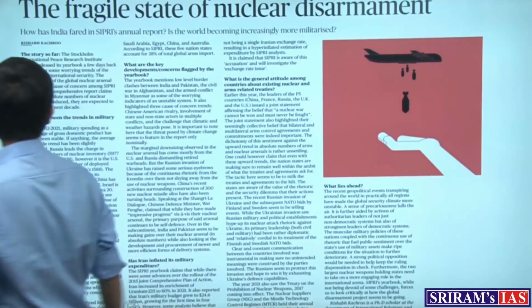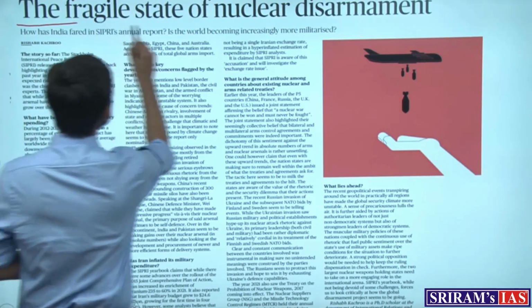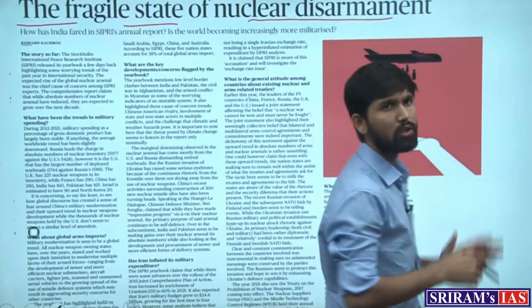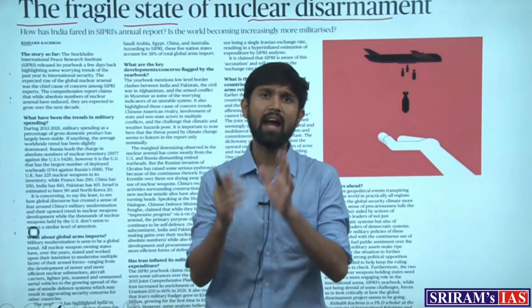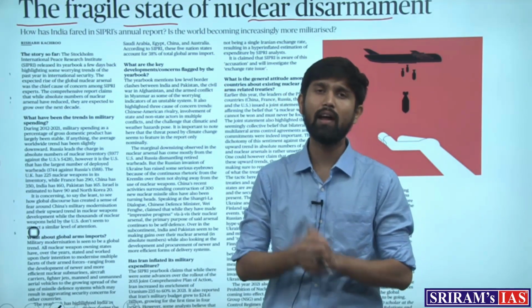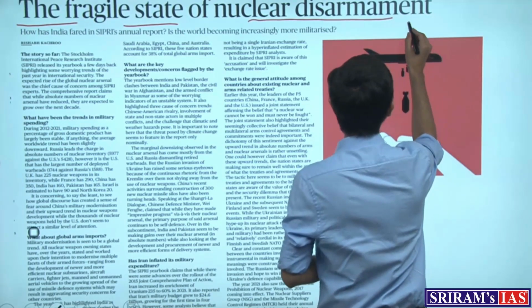The next article, which features in the newspaper, talks about the fragile state of nuclear disarmament, right? The topic of nuclear disarmament and nuclear warfare has again gained momentum due to the Russia-Ukraine war. And what has happened due to the Russia-Ukraine war, we'll talk about that. The central point about this article is the SIPRI report.